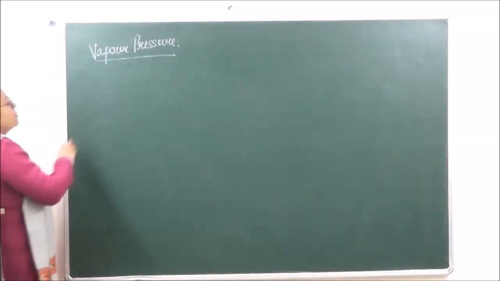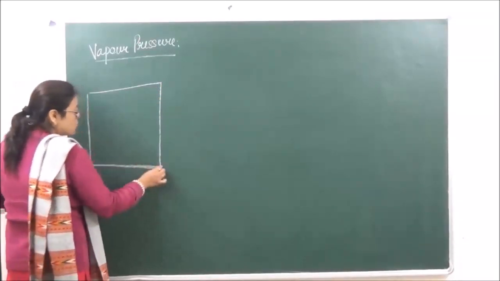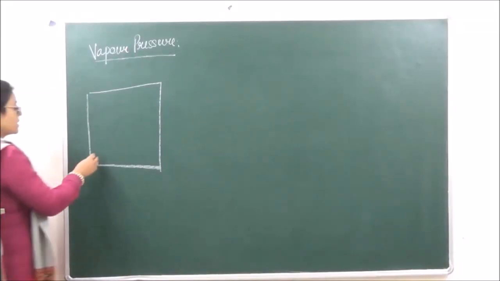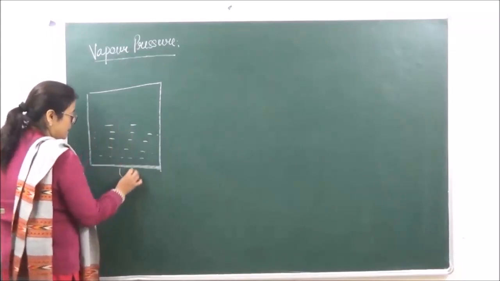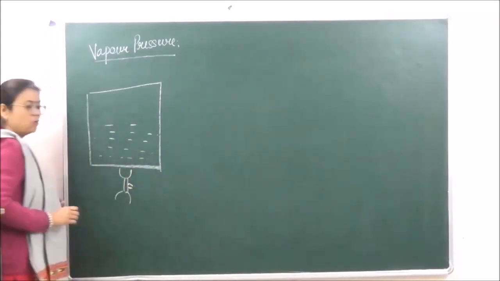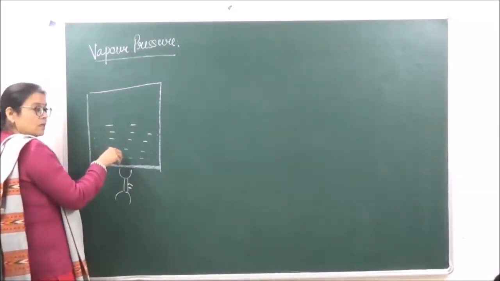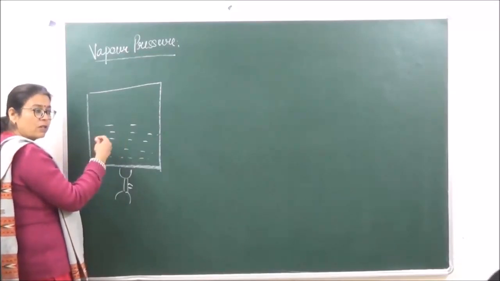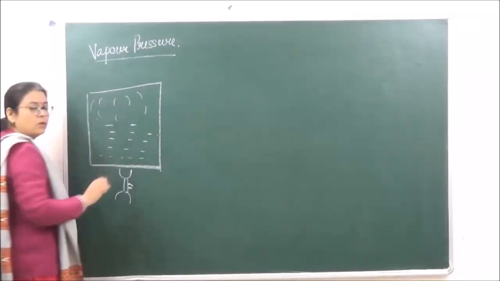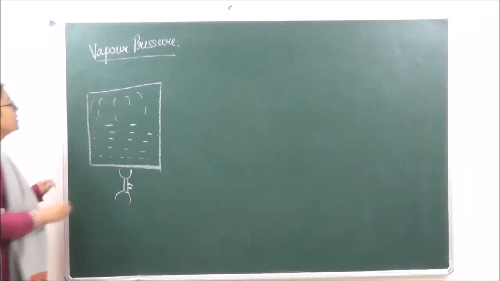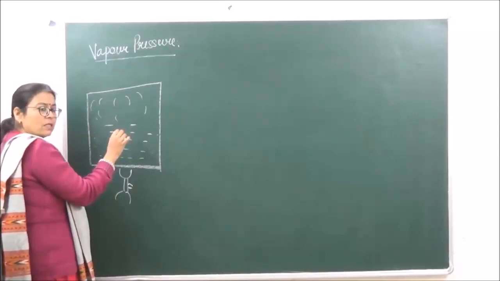Now what do we understand by vapor pressure is? To understand vapor pressure, let's take a closed container like this, ठीक है? और इस container के अंदर we are going to take water. Let's increase the temperature of water, ठीक है? Now what is going to happen is that there is going to be certain liquid which is going to get converted into the vapor state, and that vapor that will be present at the surface of the liquid, ठीक है? So over here this vapor is not going to get evolved from this closed system.